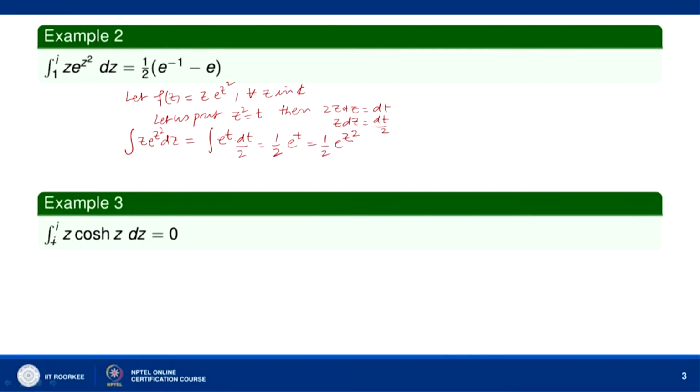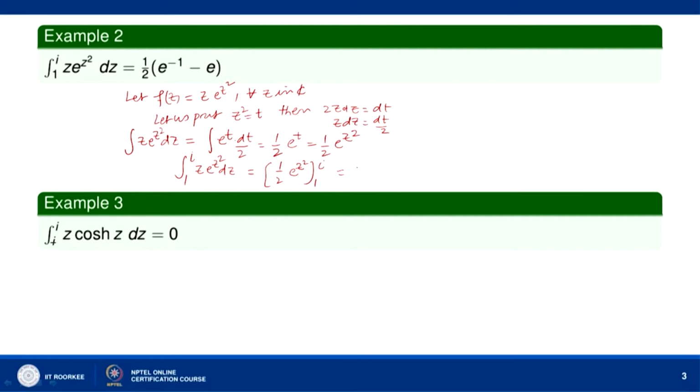Okay. So, this is your function F(z), and then the integral from 1 to i of z e to the power z square dz will be equal to half e to the power z square from 1 to i. We are not writing a constant of integration here, because the constant of integration gets cancelled when you evaluate the definite integral.